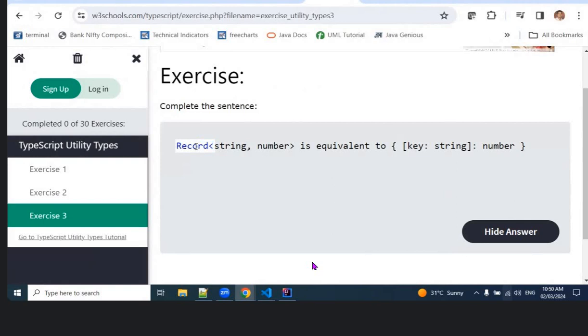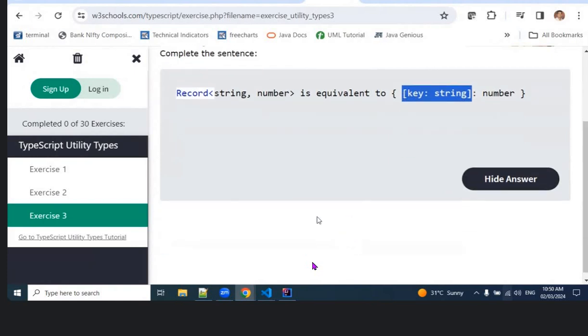Record. Yeah, it is a record. But he didn't mention what to put. No, directly he is adding this record, but that is equivalent to that. You see, within curly brackets you have key value pairs, right? So it is equivalent to a record. If you say only less than, then it doesn't make sense because it is just a format used for typecasting or generics basically. But if you say record, then it becomes a type.